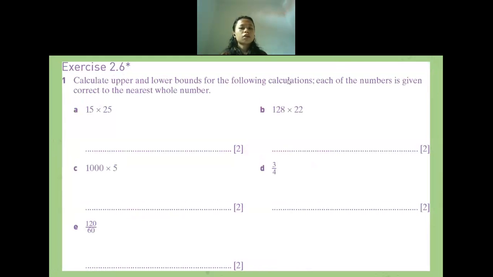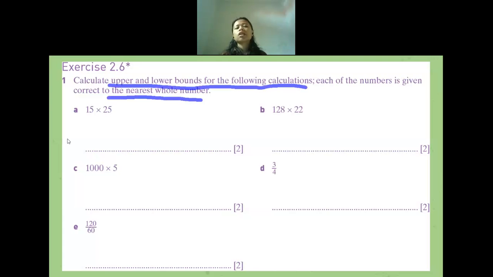Okay. So now what do we have in exercise 2.6? For the ones that have a star, it means the question is an extended one, so the question will be a bit harder than the ones without a star. Now we have to calculate the upper bound and lower bound for the following calculation. The numbers are given to the nearest whole number.